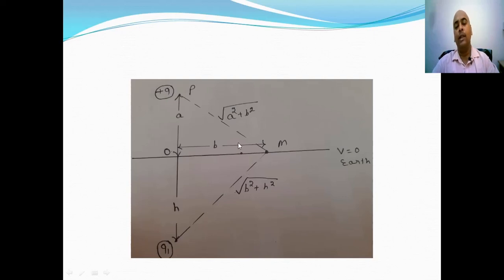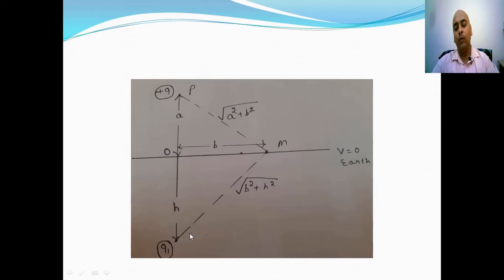And from the symmetry we can find that this distance PM is root of A square plus B square, and the distance from Q1 to M is again root of B square plus H square.